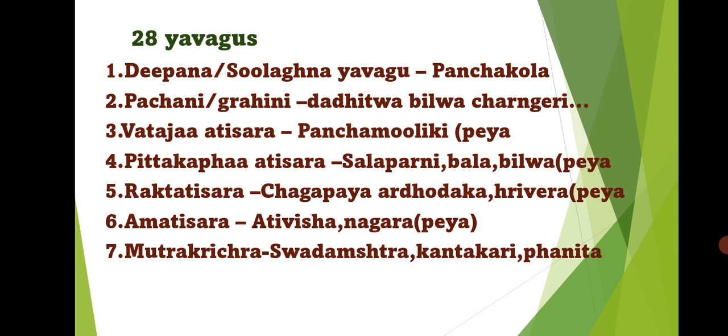Such aushadas are used for Yavagu for Pachana and Grahi. Then Vataja Atisara: Panchamuliki Siddha Peya. Panchamuliki is Laghu Panchamula, Shaliparni, Prishniparni, Brihati, Kantakari, Gokshura. So this Peya is used for Vataja Atisara.